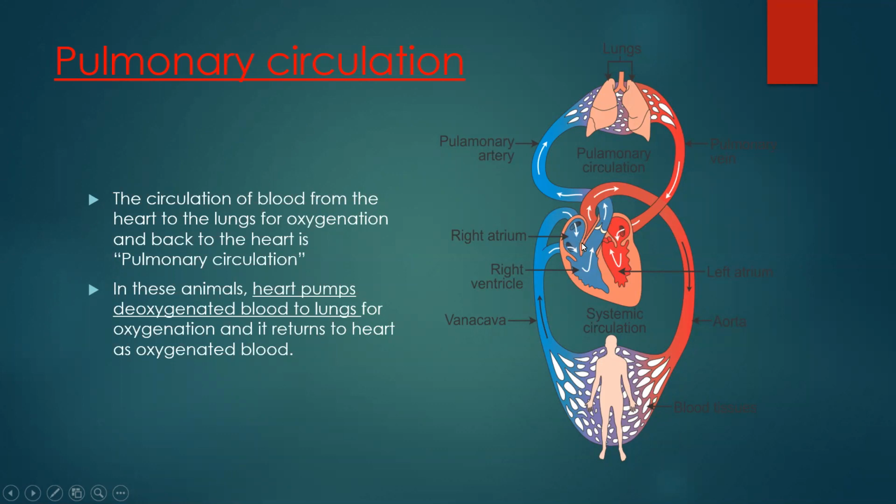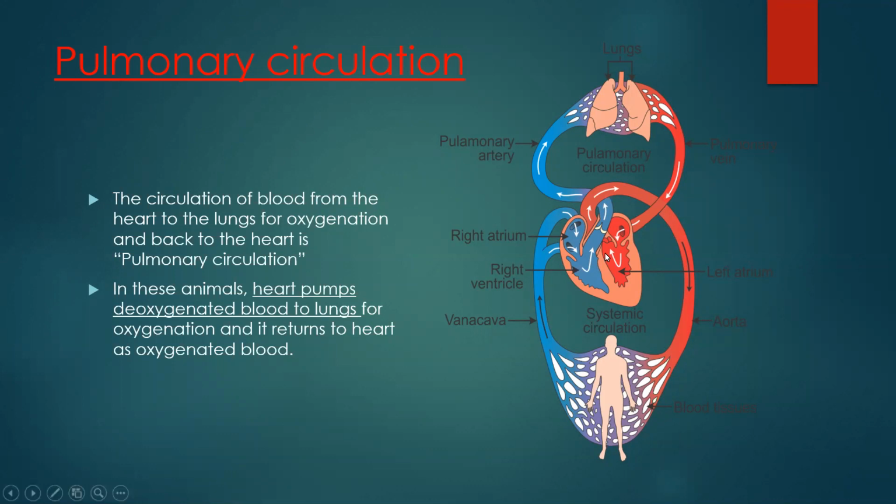Now when the blood goes from the heart to the lungs, why does it go from the heart to the lungs? To receive oxygen. Why receive oxygen? Because the right auricle and the right ventricle get deoxygenated blood. Deoxygenated means that the blood is low in oxygen.